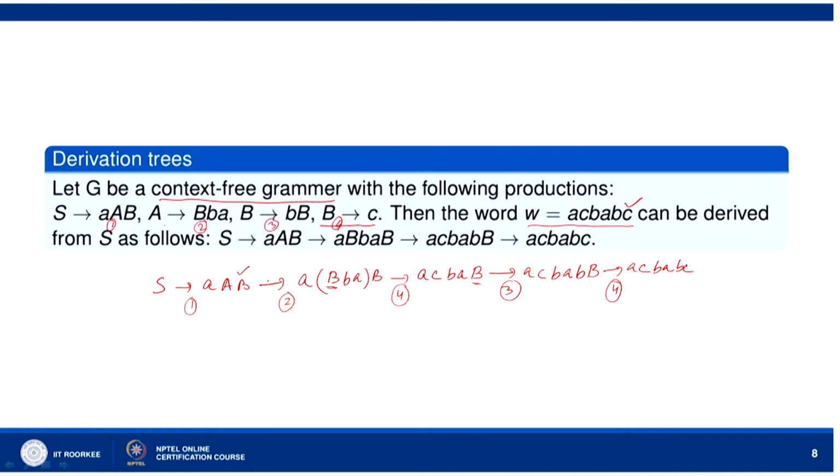So, S goes to AAB, then we have A B A B, and then we have A C B A B. This B I have not written this step here. So, A C B A B, this is implicit here, and then B is replaced with B B here, and then we ultimately replace B with C. So, we reach here. So, you can see when you allow context free grammar, then B goes to C, wherever B occurs can be replaced with C. Now, derivation trees, we will come to that.